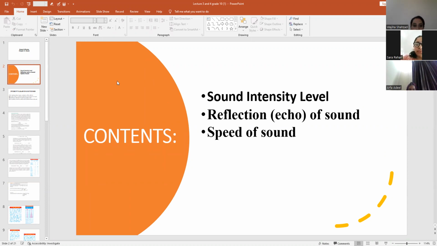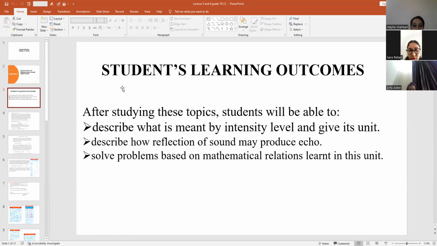The contents we will cover in today's lecture include sound intensity level, reflection and echo of sound, and speed of sound. After covering this lecture, you will be able to know what is meant by intensity level and its units. Then you must know how you can describe the reflection of sound that produces echo. You will be able to solve problems based on the mathematical relations learned in these units, right? The different formulas we will learn in this lecture, and then you will be able to use these formulas to solve different problems, right?